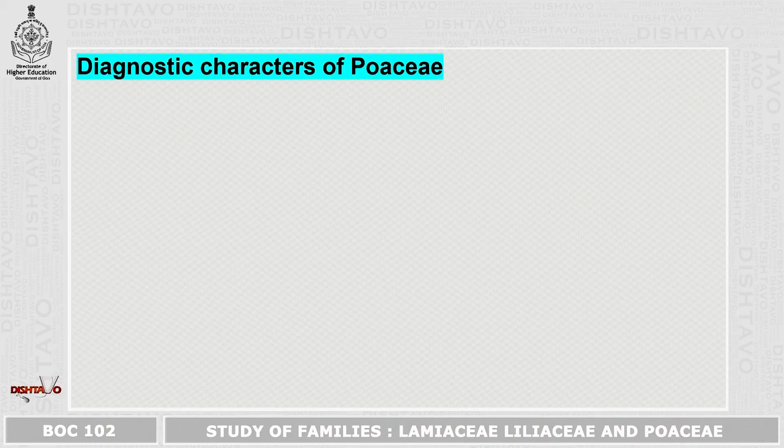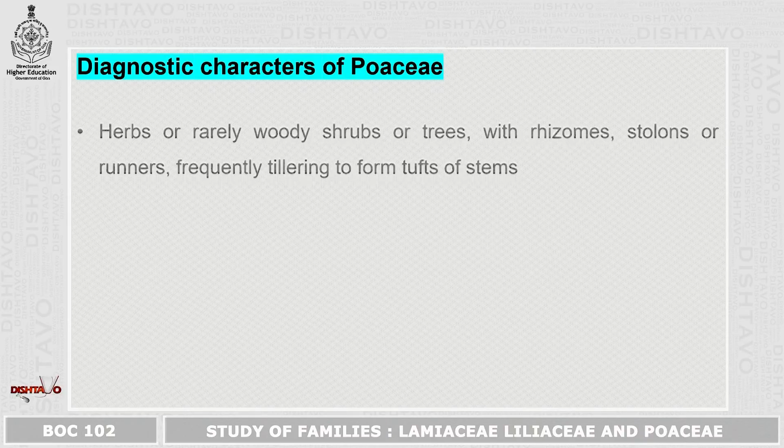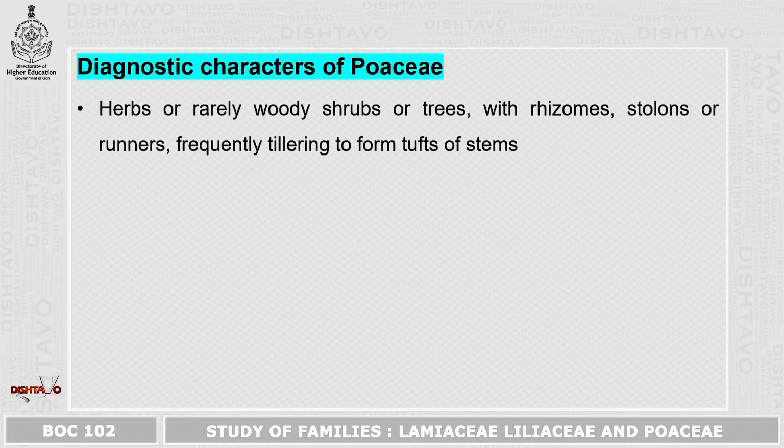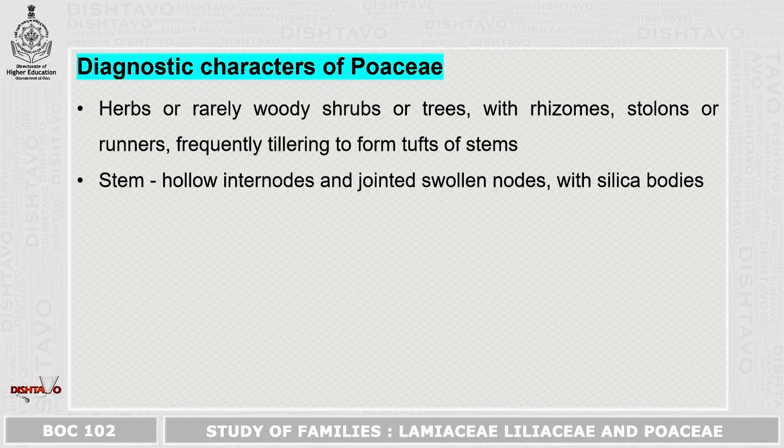Let us start with the study of diagnostic characters of Poaceae family. The plants are mostly herbs or rarely woody shrubs or trees, with rhizomes, stolons or runners, and frequently tillering to form tufts of stems. Stem shows hollow internodes and jointed swollen nodes with silica bodies.